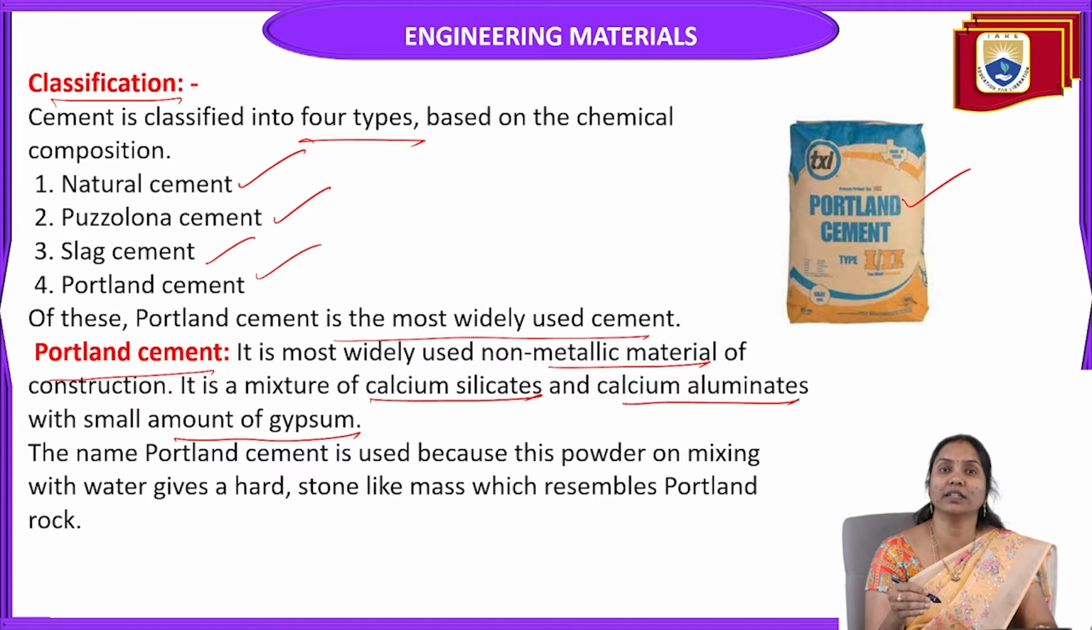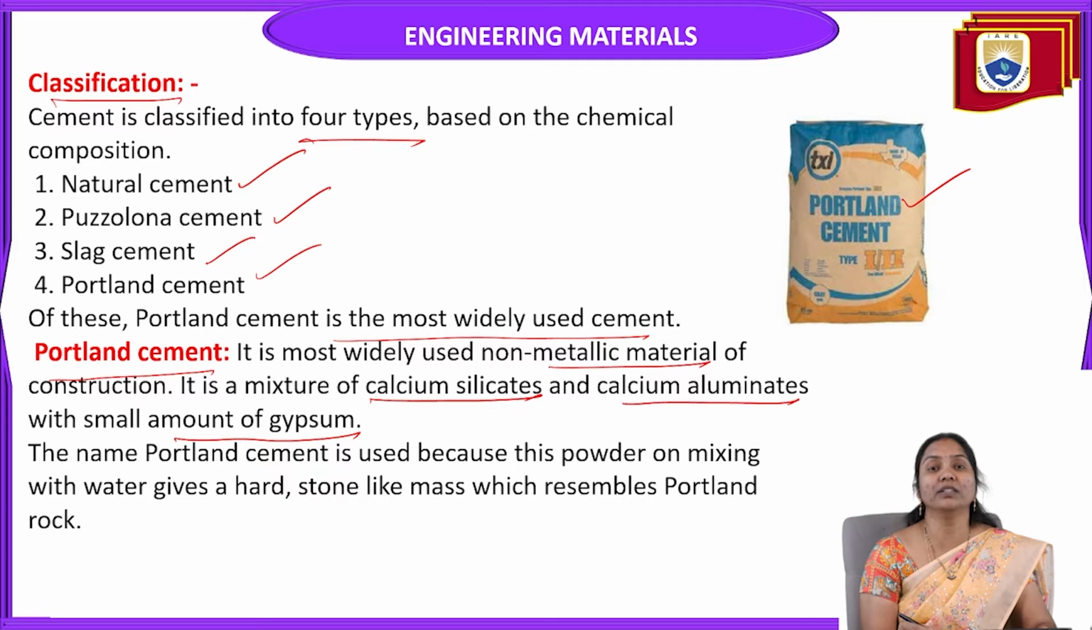Generally cement is classified into four types based on chemical composition: natural cement, aluminous cement, slag cement and Portland cement. Of these four, Portland cement is the most widely used. How do we prepare Portland cement? It is a mixture of calcium silicates and calcium aluminate with a small amount of gypsum.